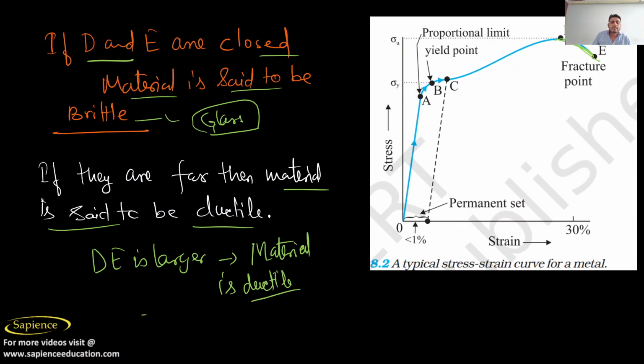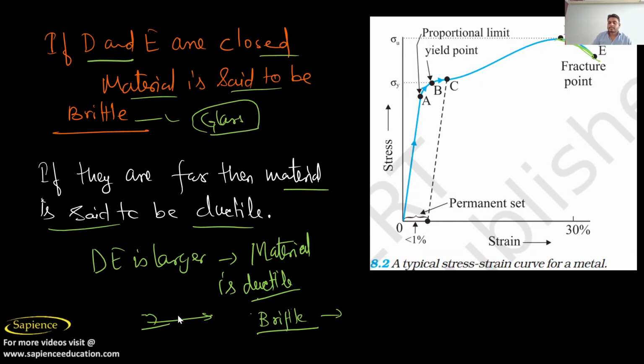Ductile means if there is a wire and it can be drawn into a long wire without breaking, that is ductility. So this is the opposite of brittle. Brittle means easily breakable. Ductile means it won't break. It's like a wire. If you stretch a wire, it won't break easily. This type of property is known as the ductility property, right?